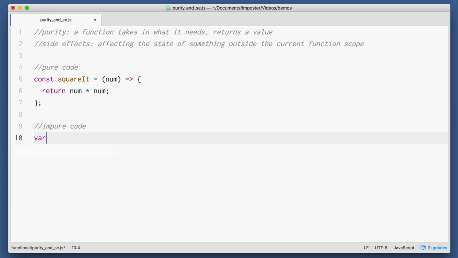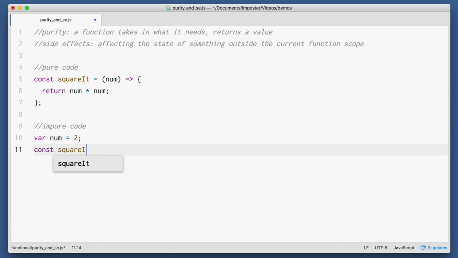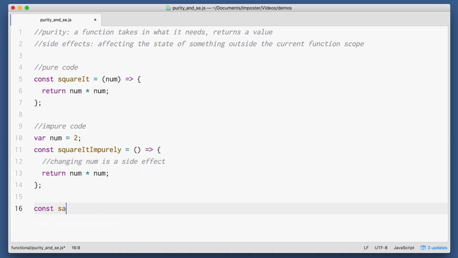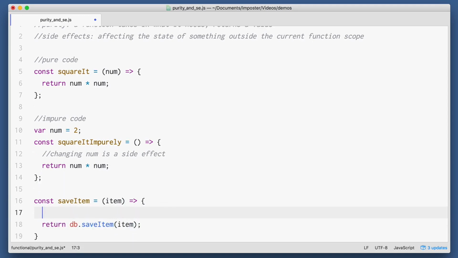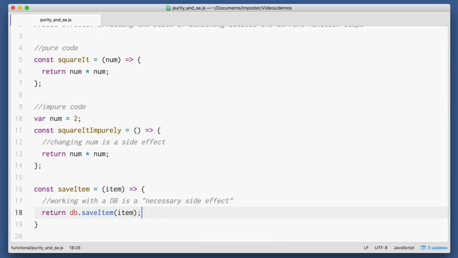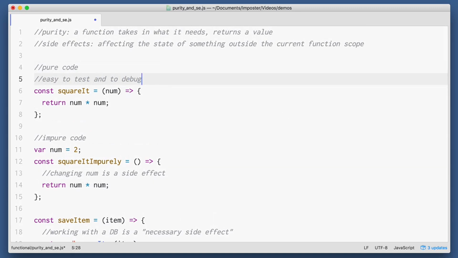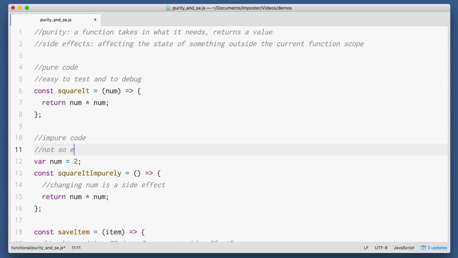Now, purity is not a term dedicated to functional programming. It refers to the level of interaction any code has with the outside world. You can write pure code in OO programming just as you can with functional. It just happens to have a little more focus in the functional world. Functional programmers like purity. It's easier to test a function that doesn't change behavior based on some external setting or function call. It's also easier to debug. The downside, if you want to call it that, is that you end up with more functions that are typically a lot smaller than what you might write in OO land. Now, there's a way to work with these small functions, however, as we're about to see.